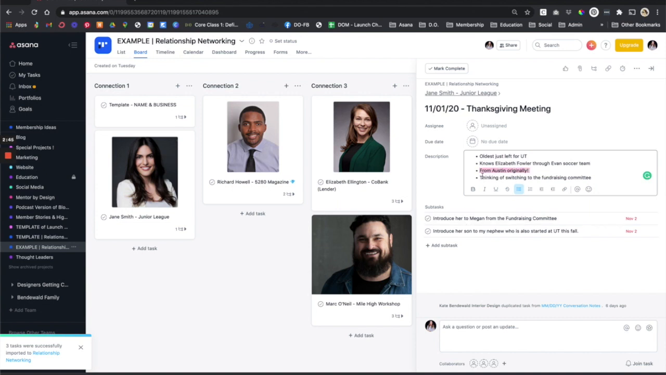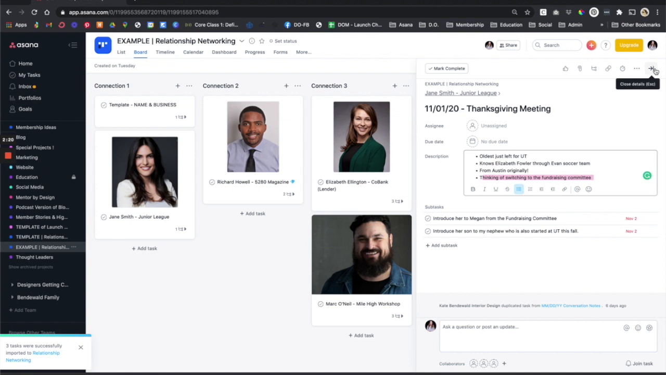The other thing she mentioned was she was thinking of switching to the fundraising committee, but she didn't really know anybody. Well, I happen to know somebody on the fundraising committee, so I want to introduce them so that I can help them make that connection. These are just genuine ways to be helpful to others that people appreciate. And if I can do it in a way that is authentic and natural, I certainly will.